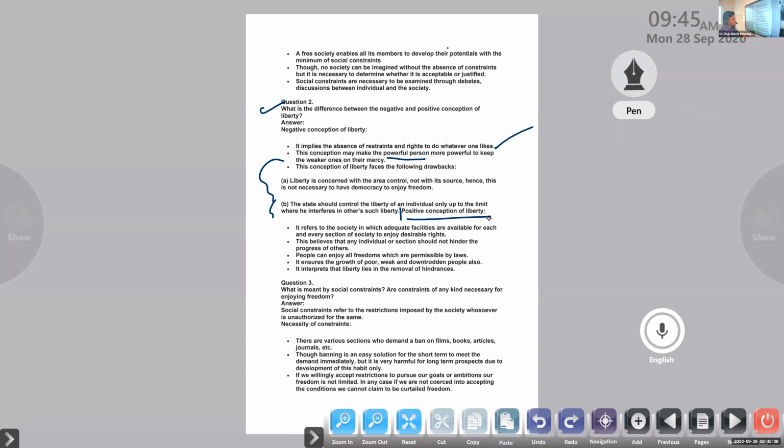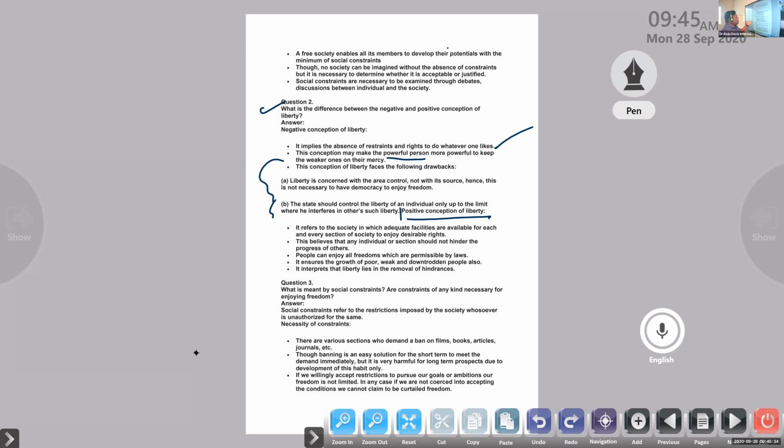All are equal basically, right or not? All are able to enjoy the rights and at the same time all are free with restrictions. This believes that any individual or section should not hinder the progress of others. So, in the positive aspect of freedom, no individual is able to make a problem for the progress of others.